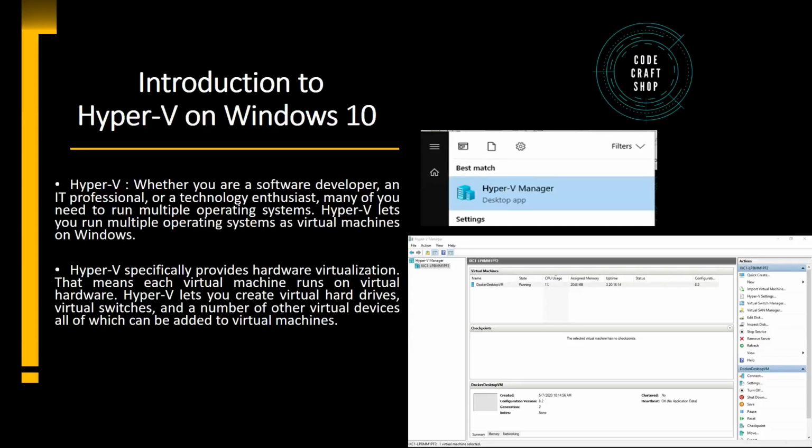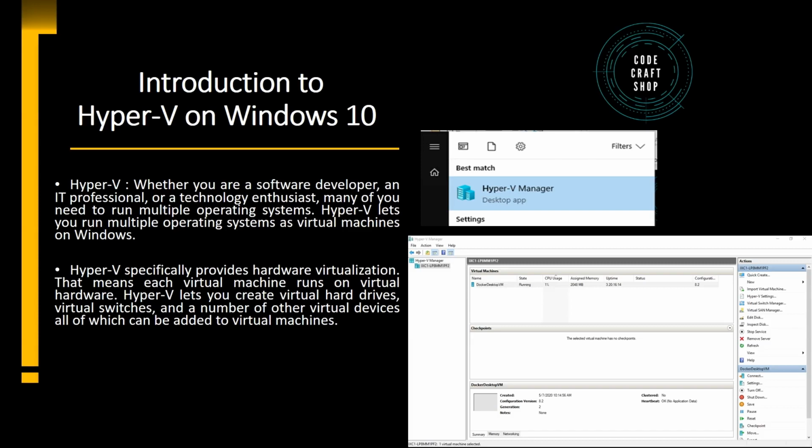So let me introduce you to Hyper-V on Windows 10. So the question arises, what is Hyper-V? Let me explain what is Hyper-V. If you want to achieve virtualization on your local system, meaning you want to run two different virtual machines or operating systems on the same machine, then you will have to use Hyper-V on Windows.